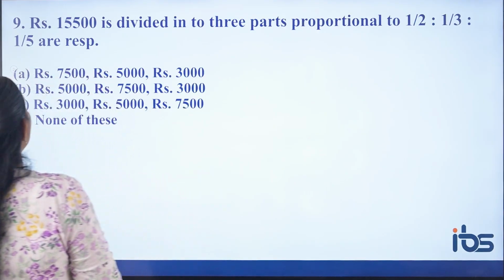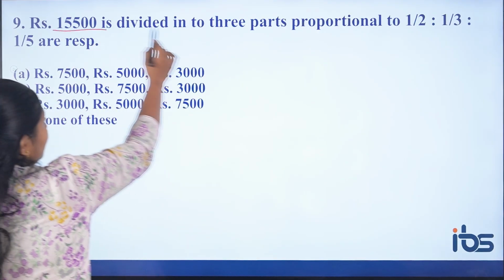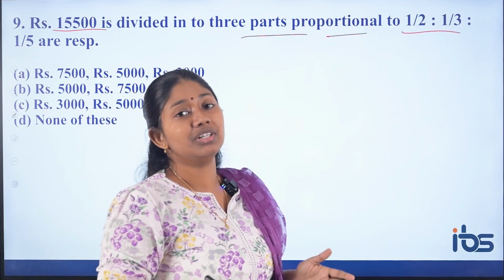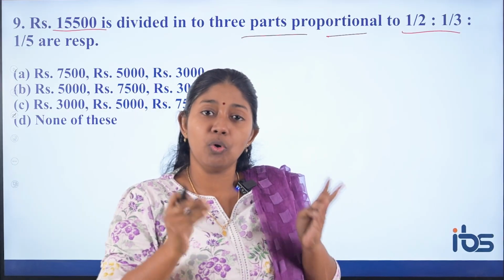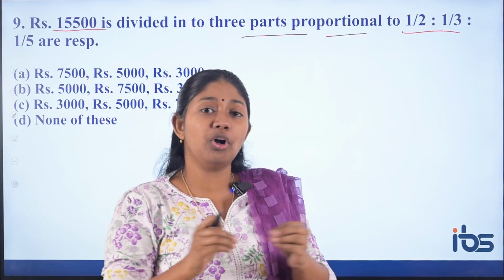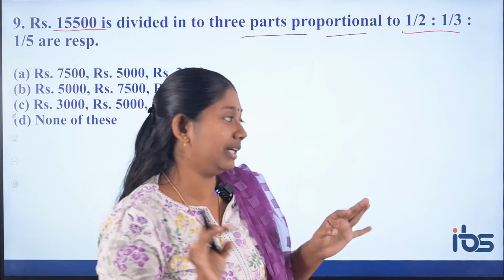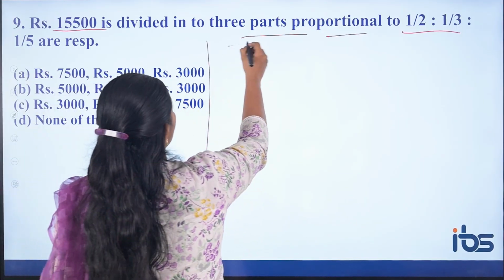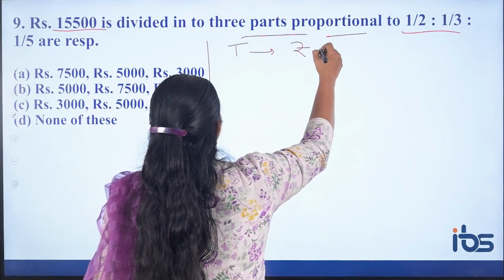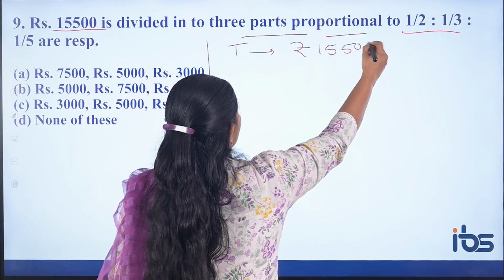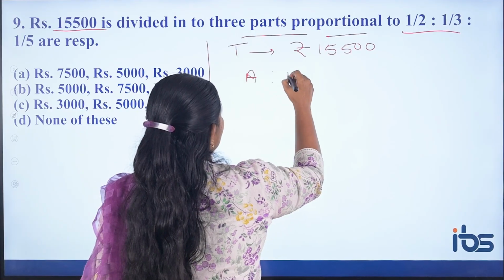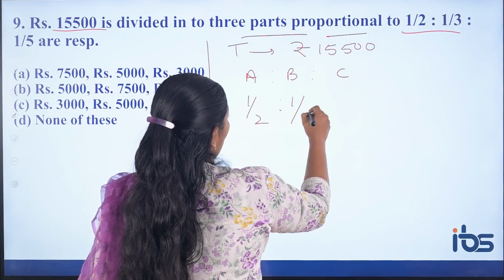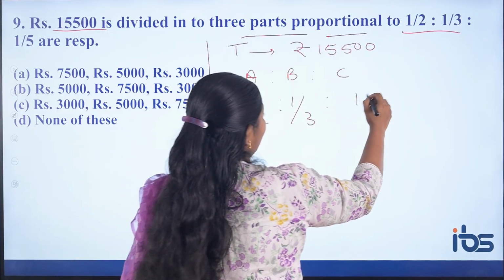Next question: rupees 15,500 is divided in the ratio proportional to fractions. Here you have fractions. So whenever a fraction comes, just convert it into a whole number. That means you have to take the LCM of the denominators. So the total amount is rupees 15,500. It is divided among A is to B is to C in the ratio 1 by 2, 1 by 3 and 1 by 5.